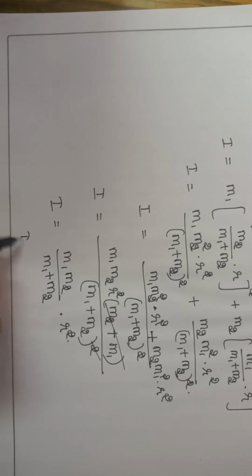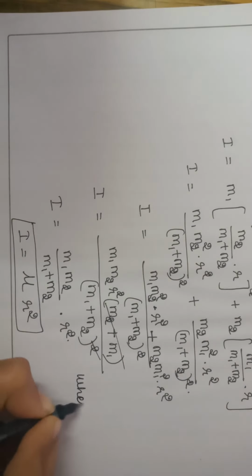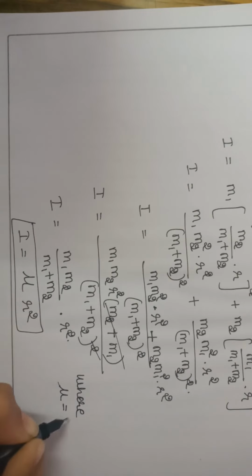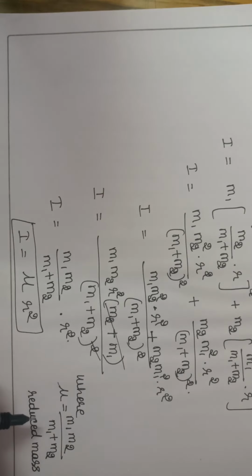So I am replacing this whole term by mu r square. This is your final expression, where mu is equal to m1 m2 divided by m1 plus m2. It is also called reduced mass. In problem solving, they will frequently ask questions on this concept.